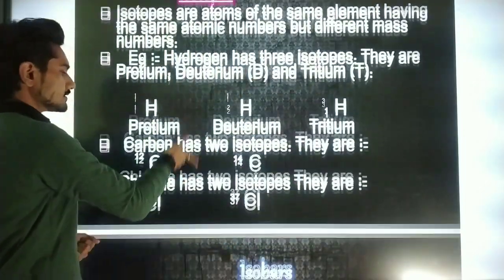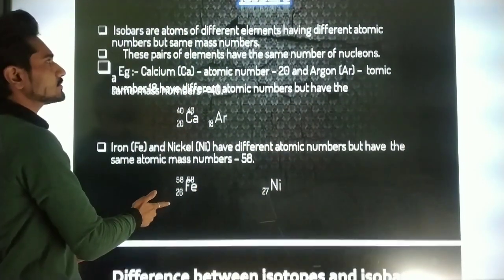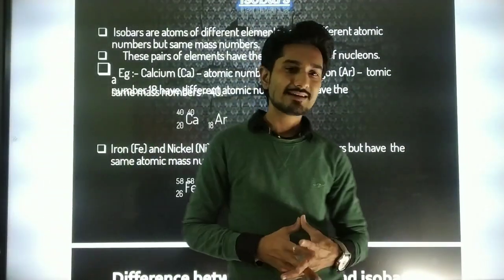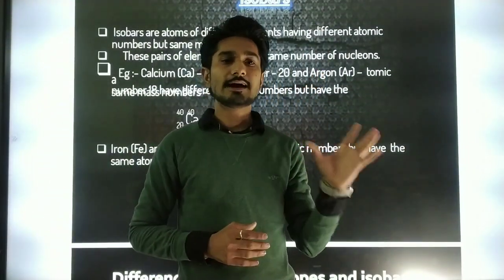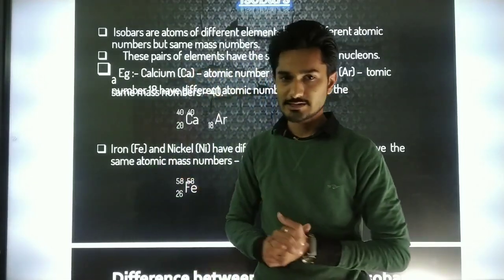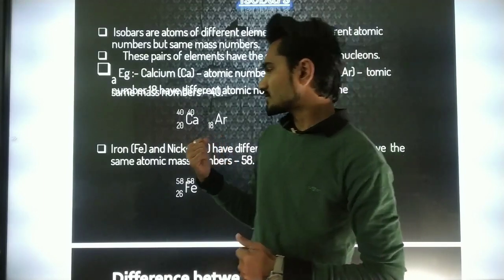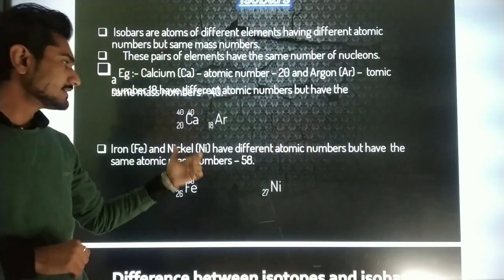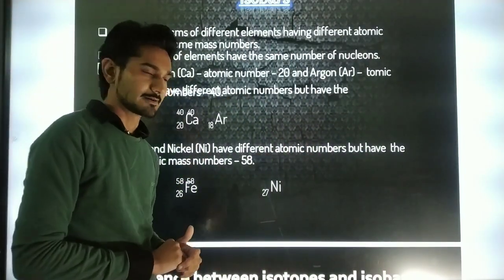Now we are discussing what isobars are. Elements having different atomic numbers but the same mass number are isobars. Here is the example of calcium and argon.